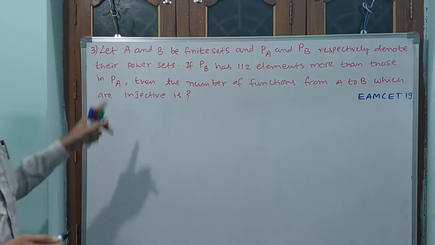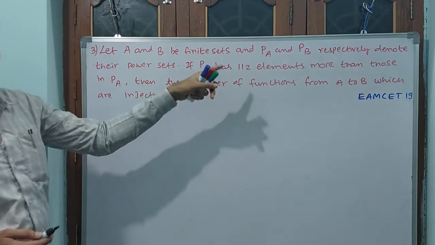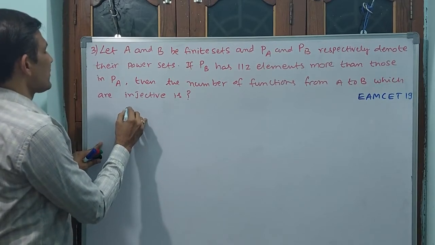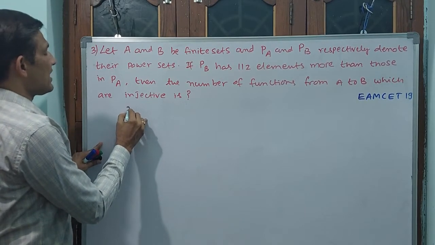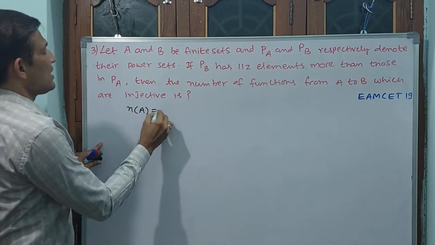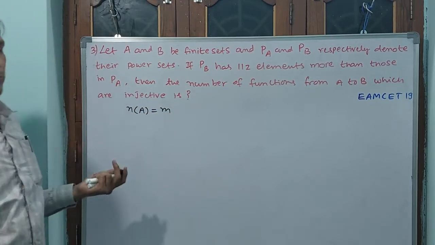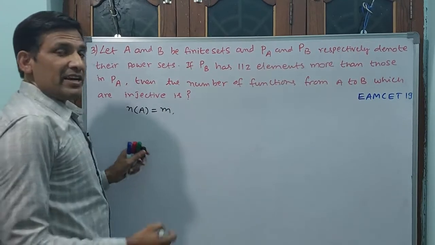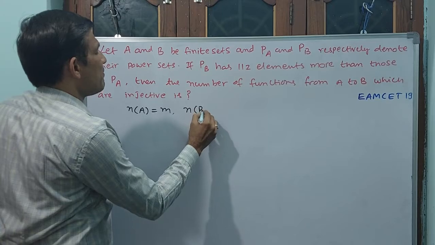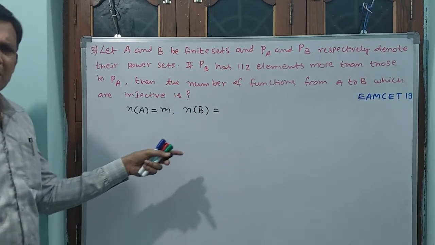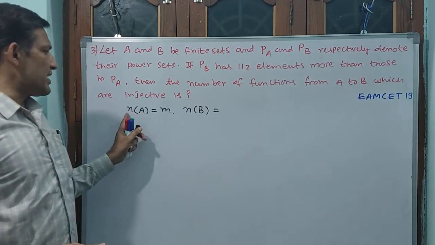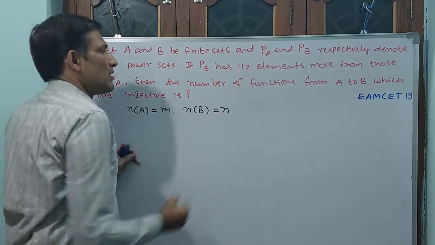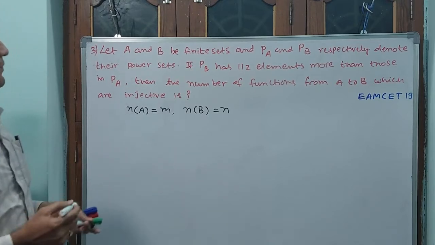You see, let A be having m elements. Okay, see what I am writing. A is having m elements means, shall I write like this? n of A is equal to m, m number of elements. We don't know how many. Okay, and B is having n elements, n of B. See, what are A and B? A, B are sets. Number of elements in set A is m. Number of elements in set B is n. Like that we have taken.